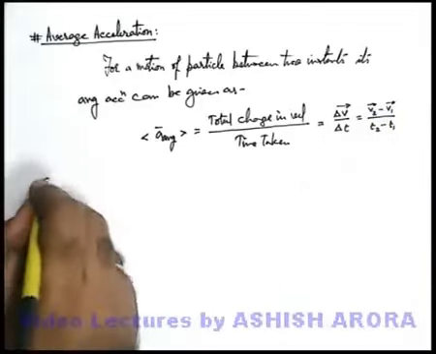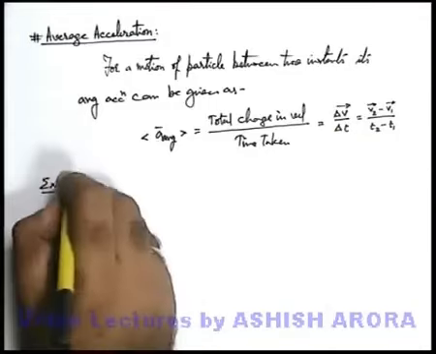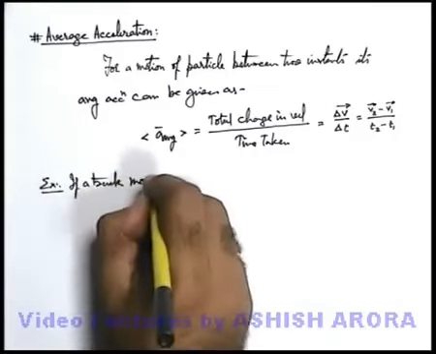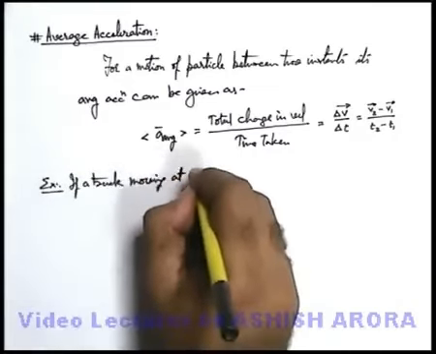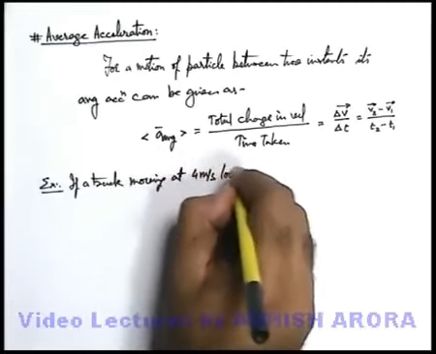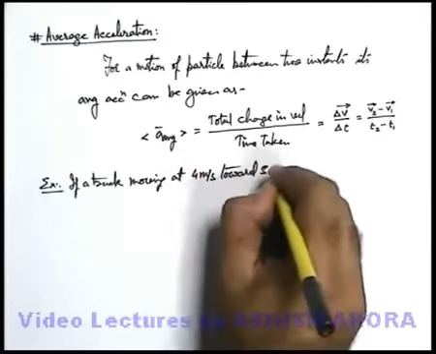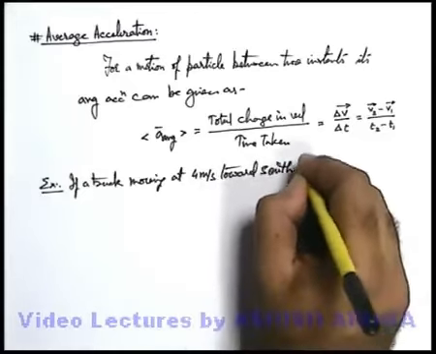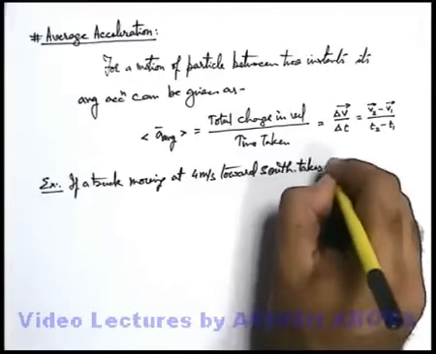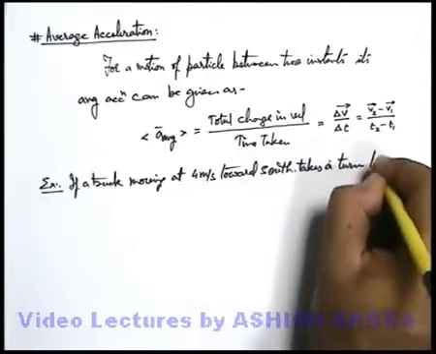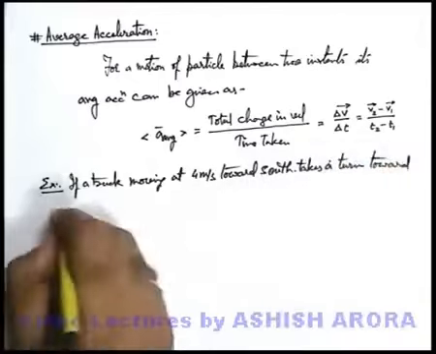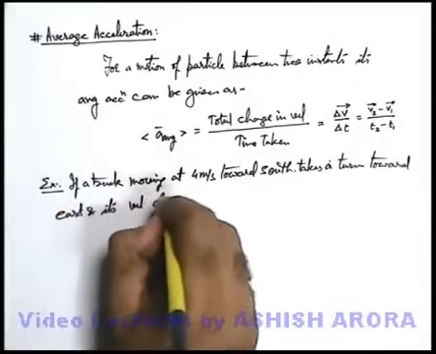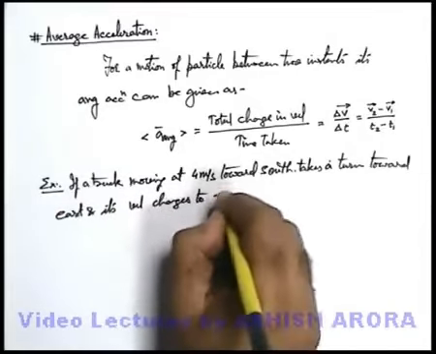Just to understand it, we take up an example. Say a truck is moving in the south direction at a speed of 4 meters per second, takes a turn toward east, and say its velocity changes to 3 meters per second.